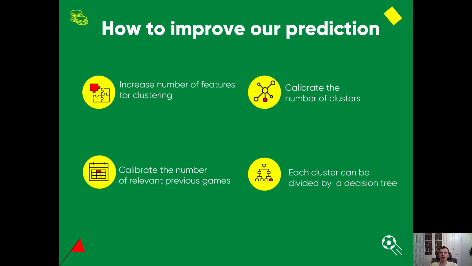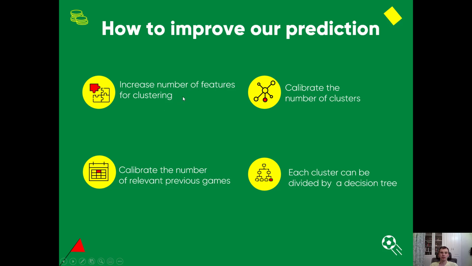The question is how to improve our model, how to improve our prediction for real betting. And I have highlighted 4 points. The first one is that we can increase the number of features for clustering. In our model I used only 2 features, home team performance and away team performance, just because it's easy to plot.